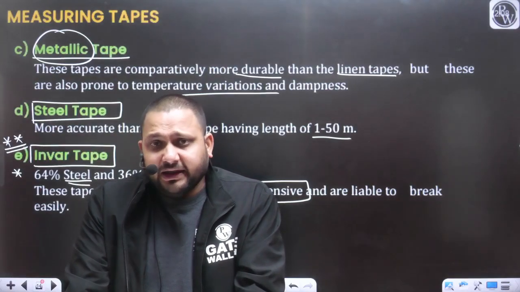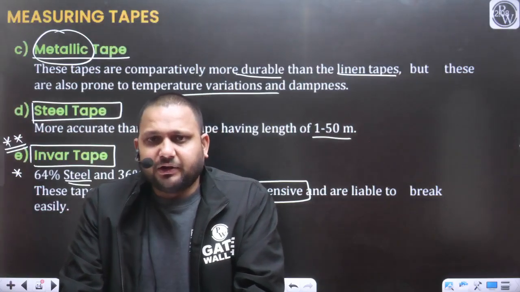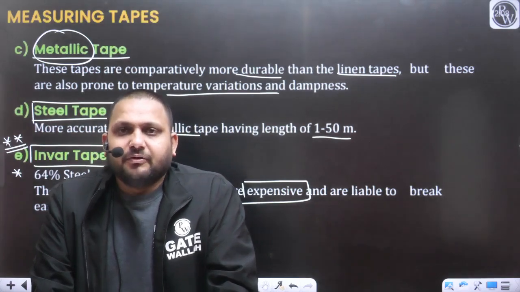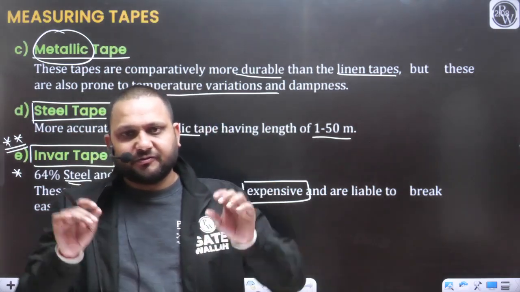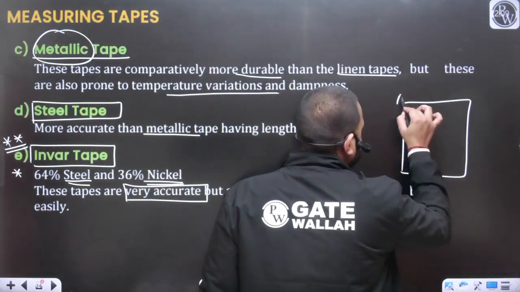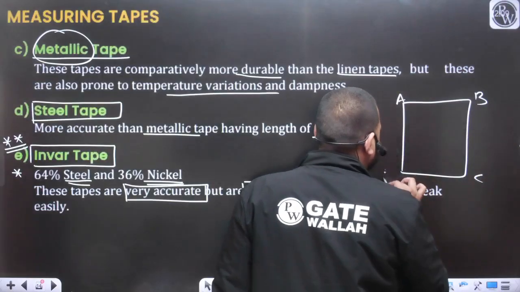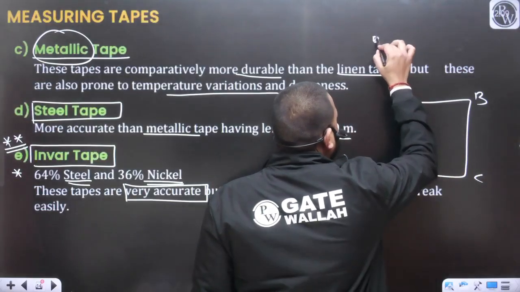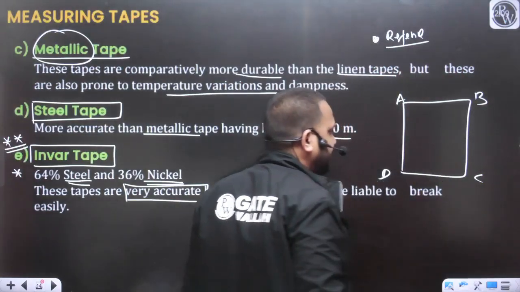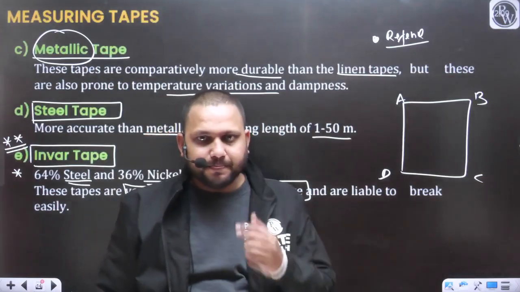We are going to define all these points A, B, C, D with the help of a reference, yes or no. So we are going to define the relative position of the points A, B, C, D.